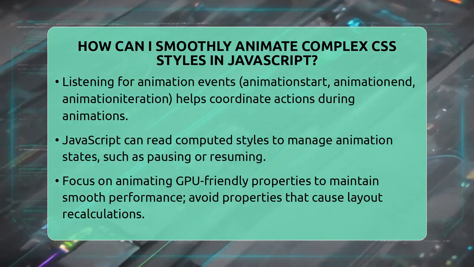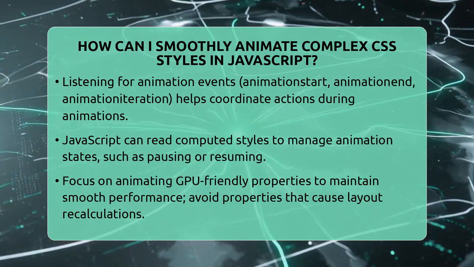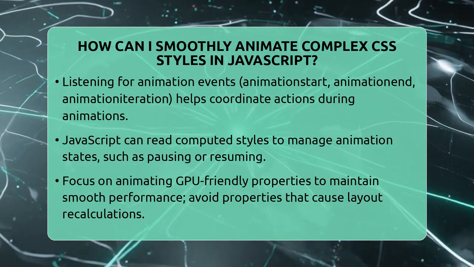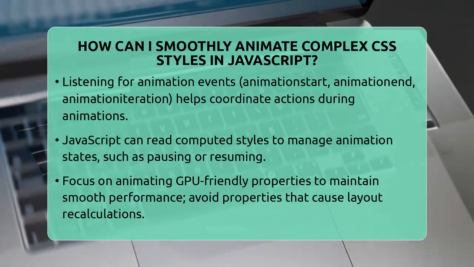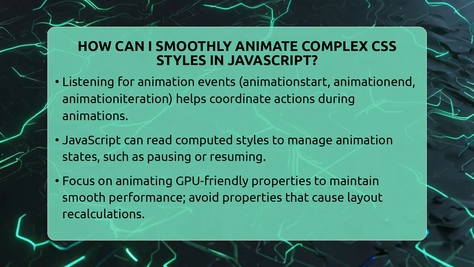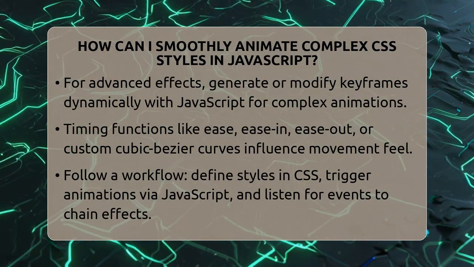Performance is important. Focus on animating properties that are GPU-friendly, like transform and opacity. Avoid properties like width, height, or margin, because they trigger layout recalculations which can cause jank. If you need to animate other properties, test on your target devices to see if the performance remains smooth.